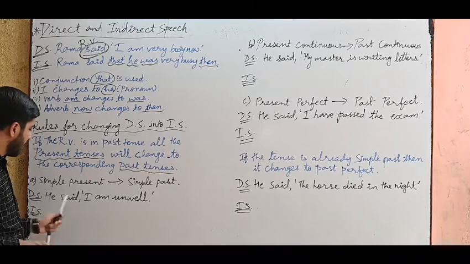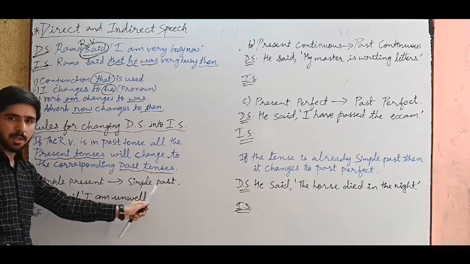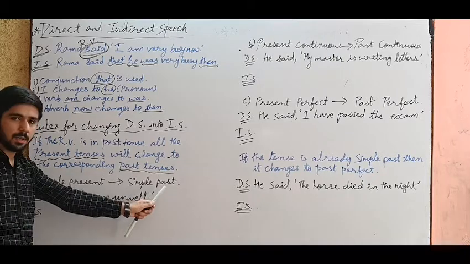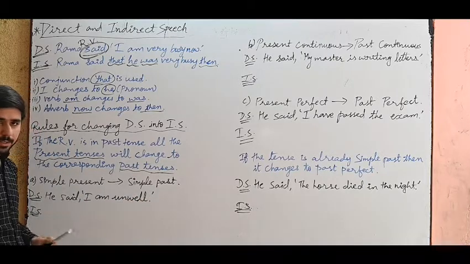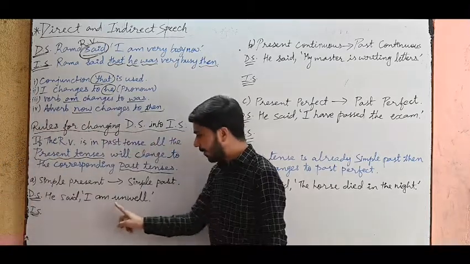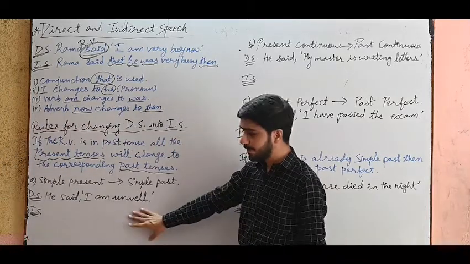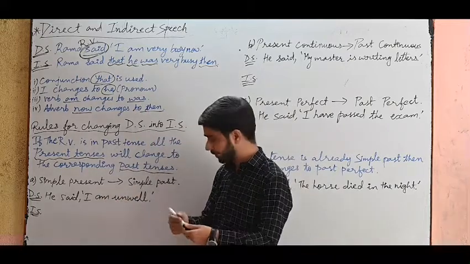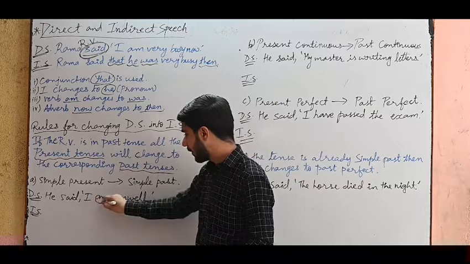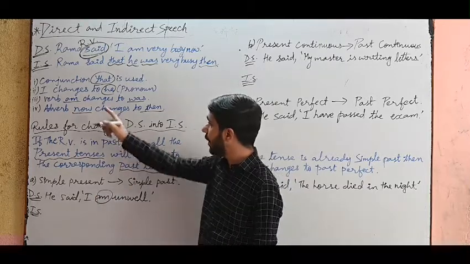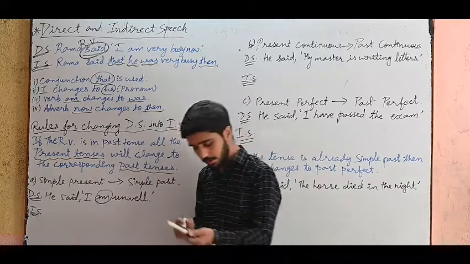See, first example, simple present will change to simple past. The first tense, simple present to simple past. How will you change that? See, he said, I am unwell. This is direct speech. Now, how will you write indirect speech? What is the verb over here? Am. So, am changes to was. As we have done over here, am changes to was. So, let us write the answer.